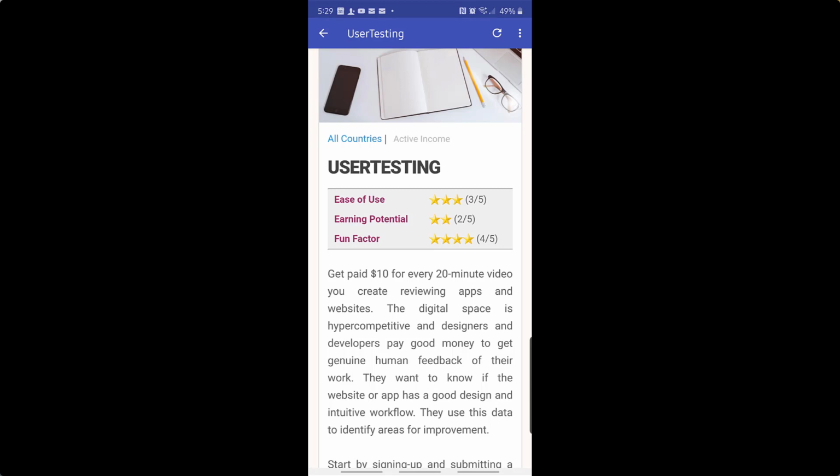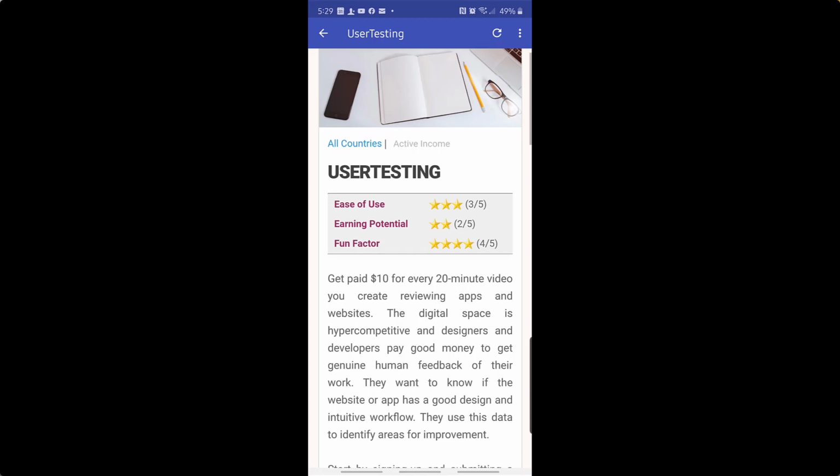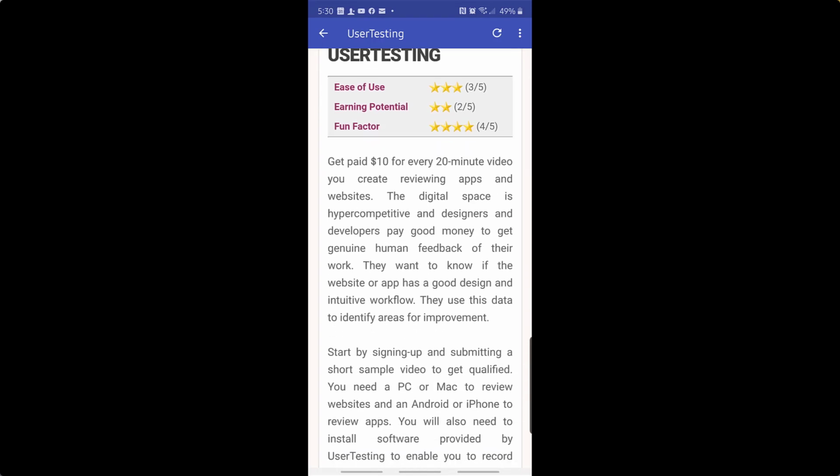Earn Extra Income also has its own rating system on how they rate each one of these opportunities. So you'll see in terms of ease of use, they give it 3 out of 5 stars, earning potential 2 out of 5 stars, fun factor 4 out of 5 stars. All right. And it says get paid $10 for every 20-minute video you create reviewing apps and websites.